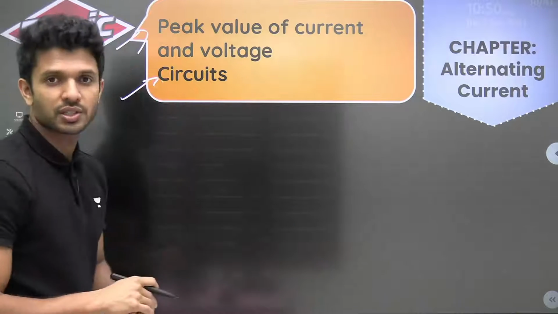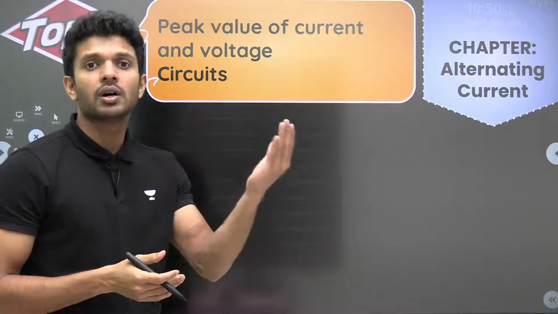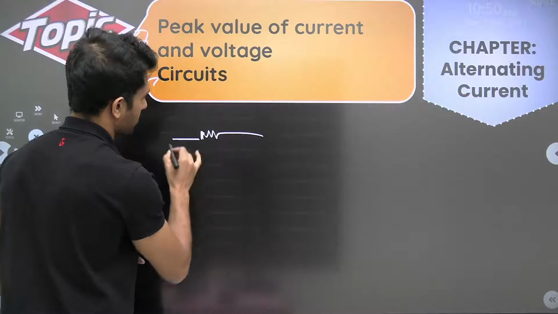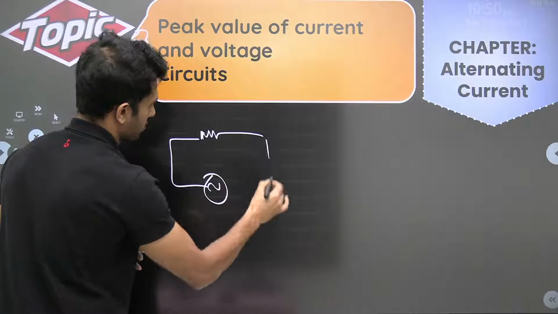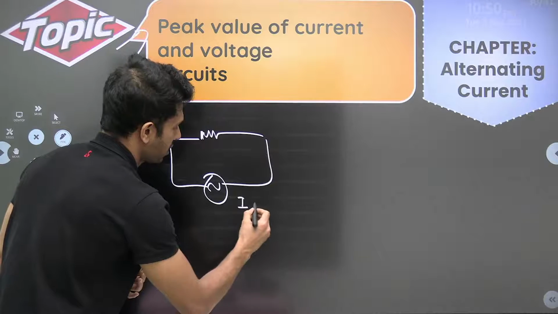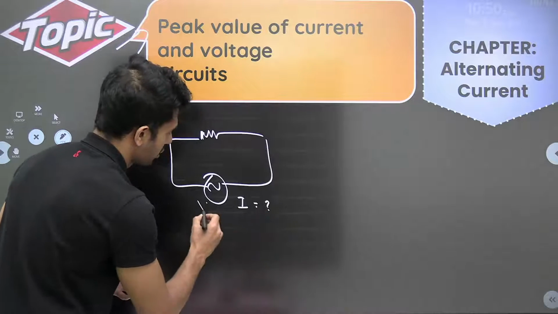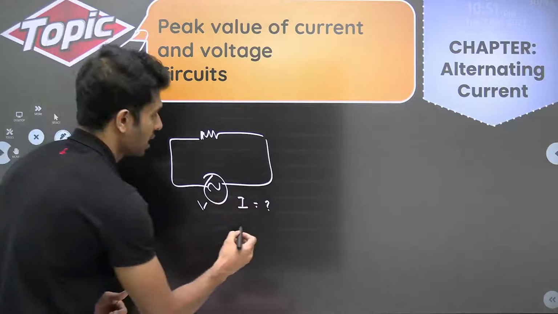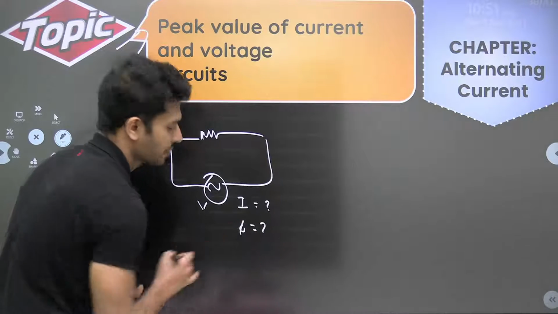Then about circuits: how a resistor will behave with an external voltage. What is the value of current if you apply a voltage? What is the phase difference?